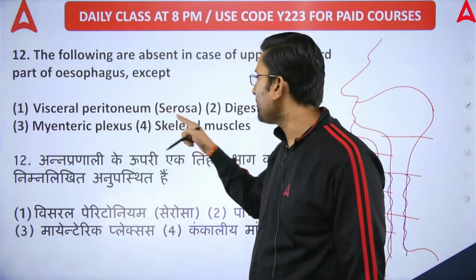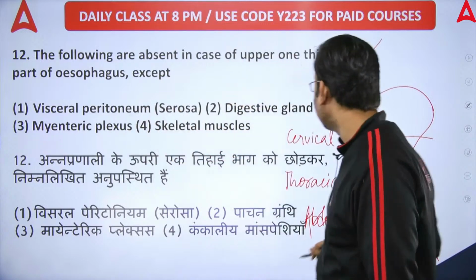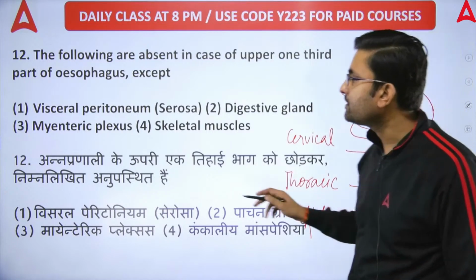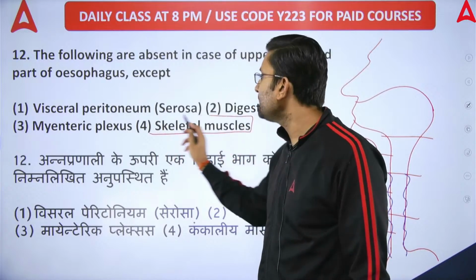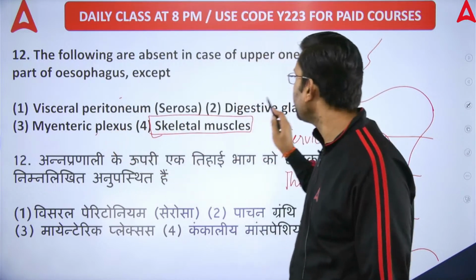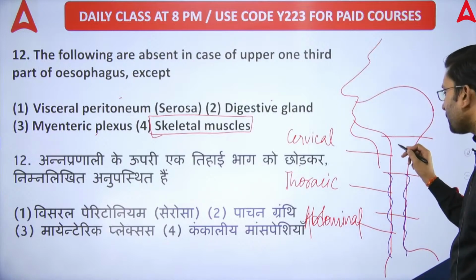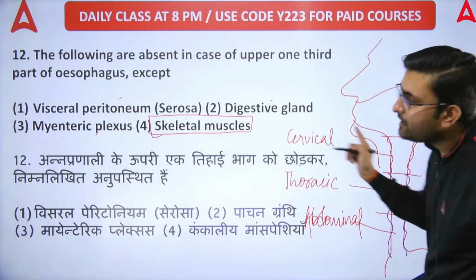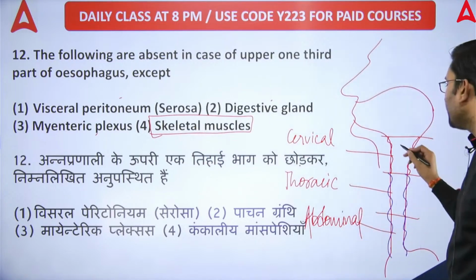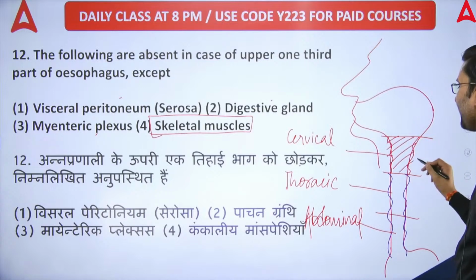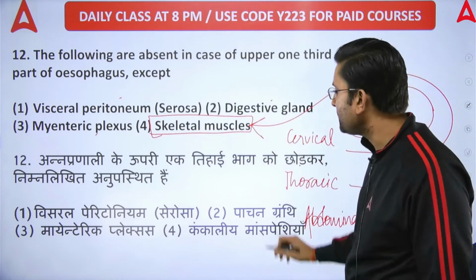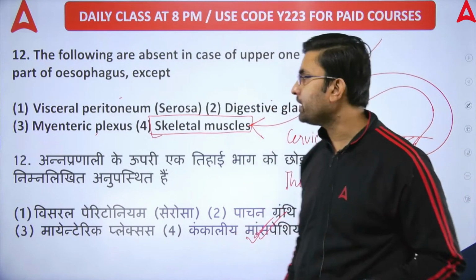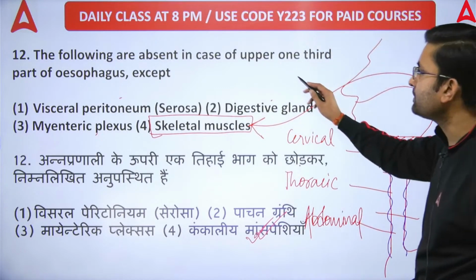The visceral peritoneum, serosa, digestive gland and myenteric plexus. They are present in the lower part, but in the upper 1/3 part, where skeletal muscle is present, all three are absent. Neither is serosa present here, serosa is lacking; neither is any digestive gland present; neither is the myenteric plexus present. It is under voluntary control. Why? Because skeletal muscles are present, so when something gets stuck, you swallow it. Getting my point? The correct answer will be option D.